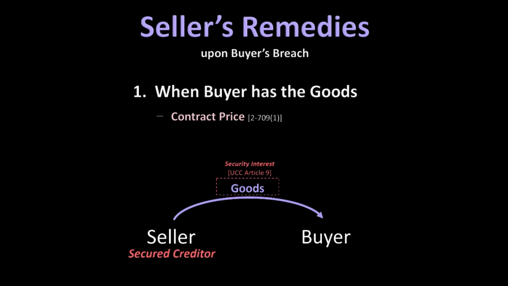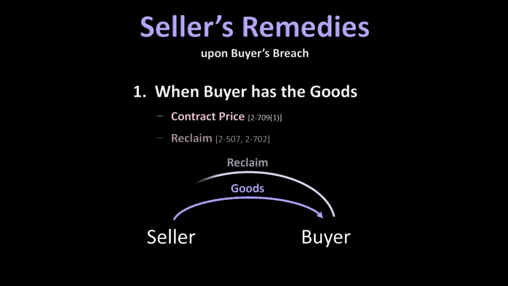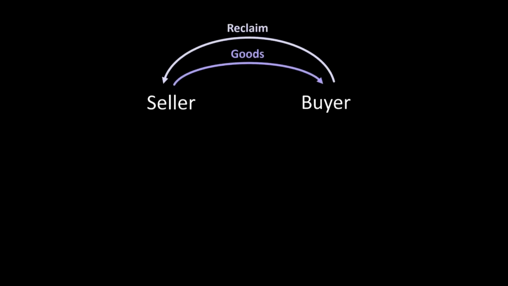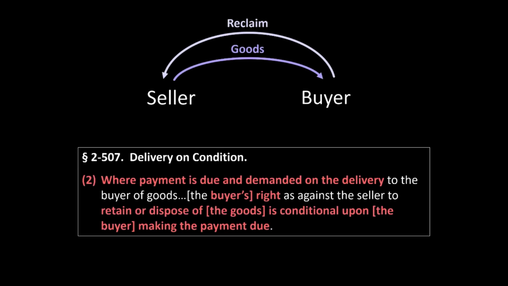The second exception where the seller may have a legal right to repossess the goods that are in the hands of a breaching buyer is found in Article 2. Article 2 provides that in limited situations, the seller may have a legal right to reclaim the goods that are in the buyer's possession. The seller's right to reclaim the goods applies in two limited situations. The first situation arises under Section 507, subsection 2. 507 is another example of Article 2's less than perfect statutory drafting.